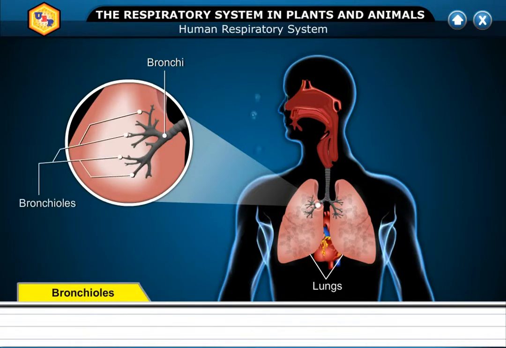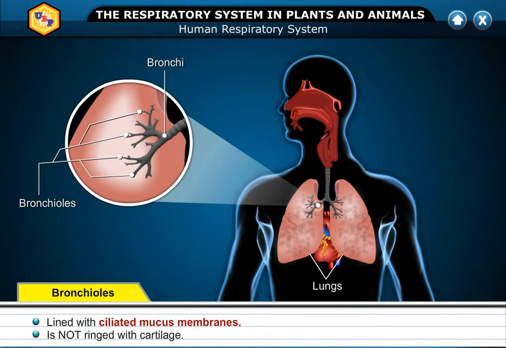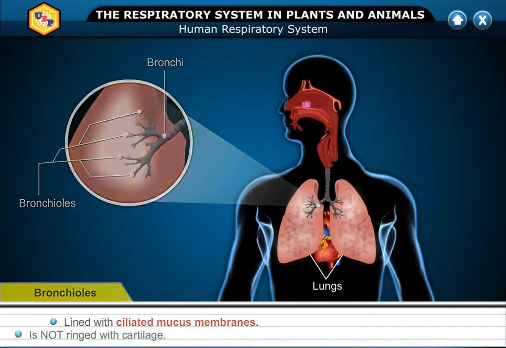Number 5. Bronchioles, smaller and smaller passageways that extend from each bronchus. Found in the lungs. Lined with ciliated mucous membranes. Not ringed with cartilage.